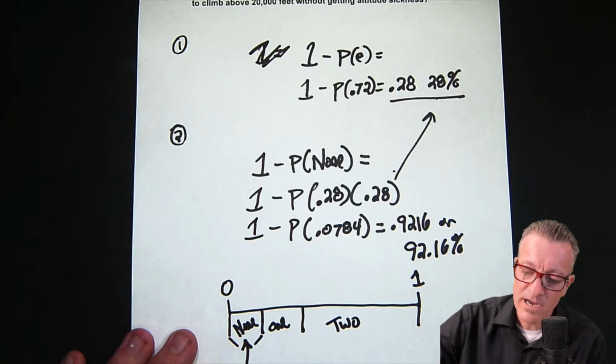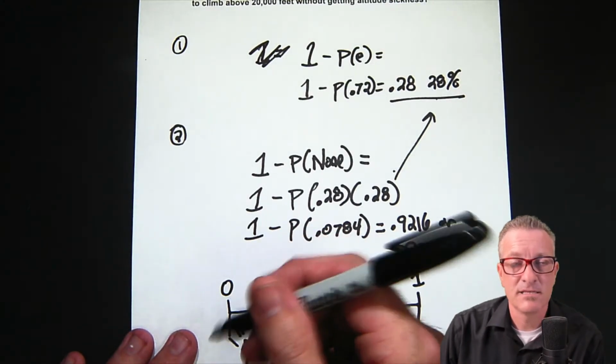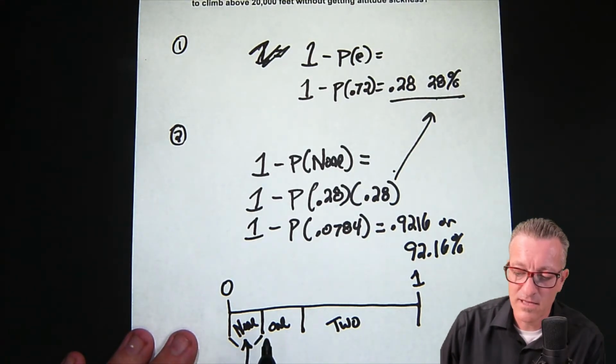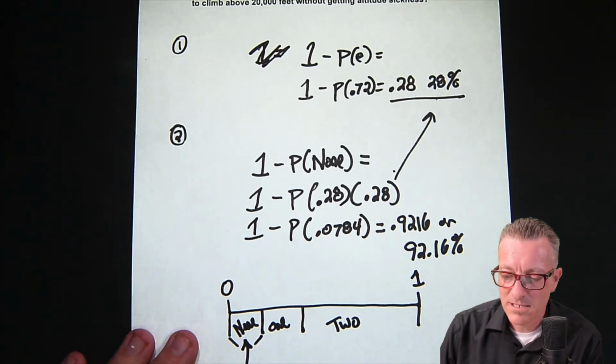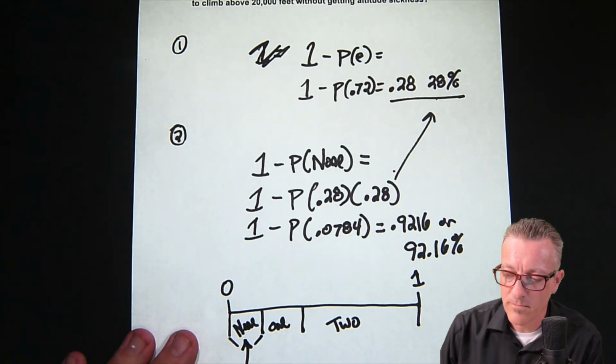In the binomial world, we do binom CDF in, say, a TI-83 or 84 calculator, and we end up getting the answer. Then we just subtract it from 1, and we get the same answer. So it all does make sense. It's just a little bit of a peculiar way of doing probability when you think about it, that we're solving for none when we're looking for at least 1. But that's the way it works. Thank you.